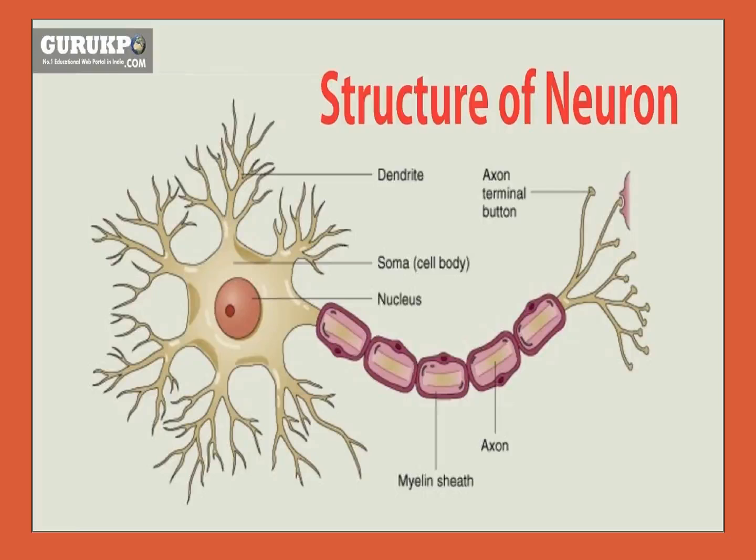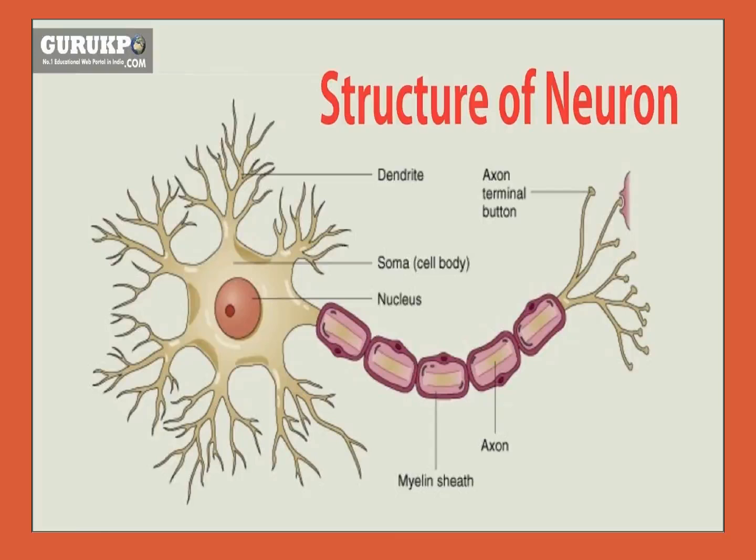Now we have to see the cyton, dendrites and axon. What is the cyton? Cyton is also called the cell body. Another name is the perikaryon. It has a central nucleus with abundant cytoplasm called neuroplasm.